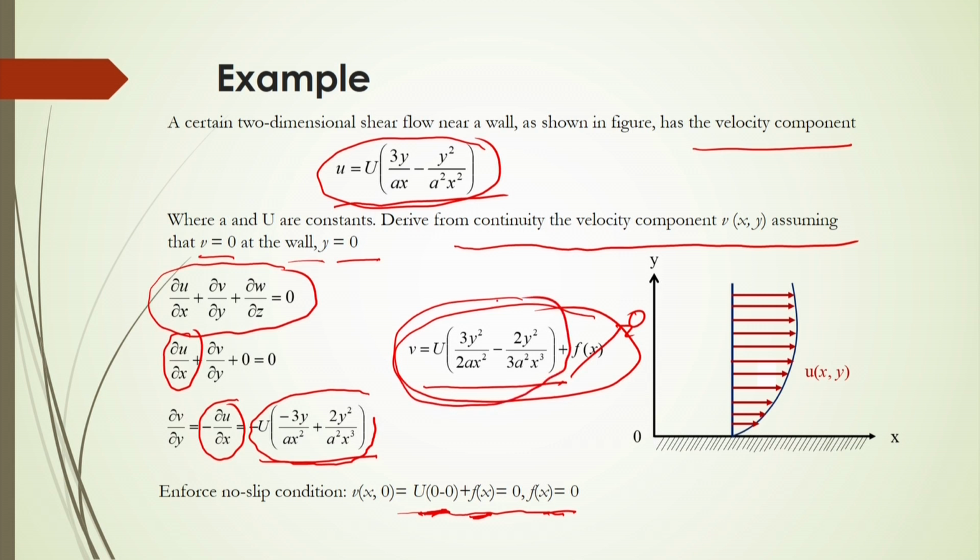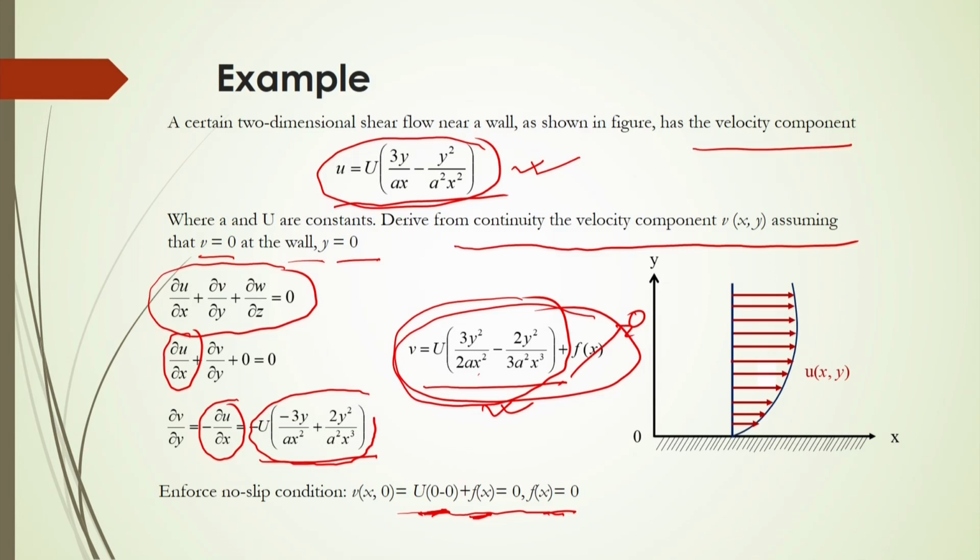So, this velocity component is very interesting: here it comes U into (3y² by 2ax² minus 2y² by 3a²x³). So, this is totally different from this u. Now, again if you take this derivative of u with respect to x and this v with respect to y and sum it up, you will get 0. That is why this continuity equation is satisfied.